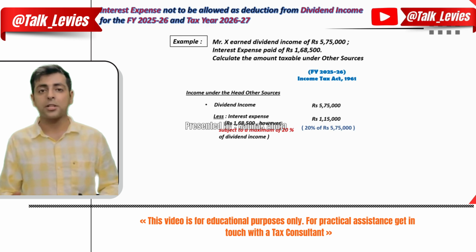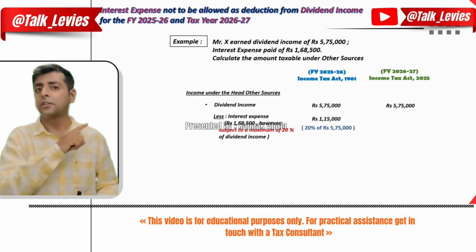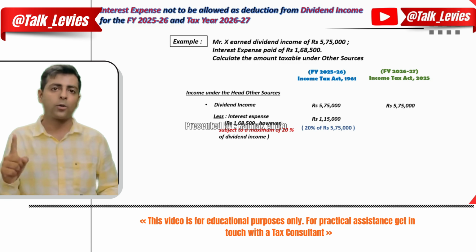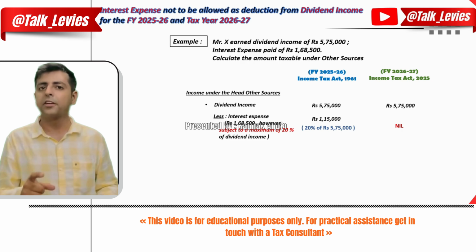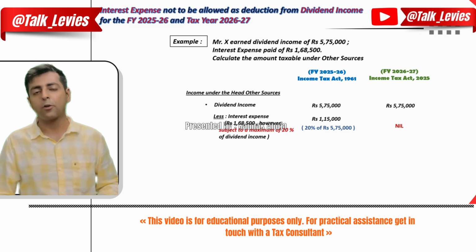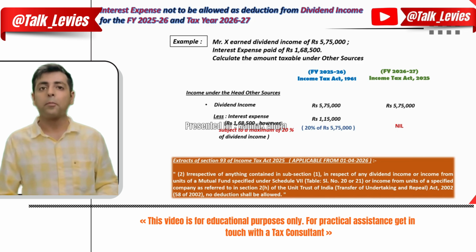Now, let's see for the tax year 26-27. In case of tax year 26-27, this interest expense will not be allowed as deduction, and the entire 5,75,000 of dividend income will be taxable as income from other sources. So this change has been brought in by the new Income Tax Act 2025.